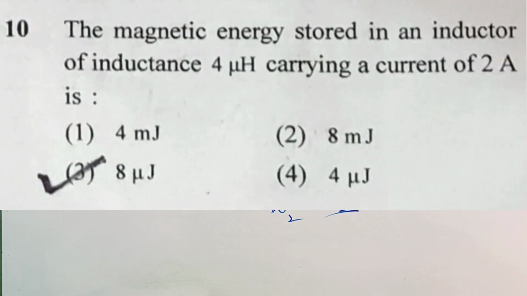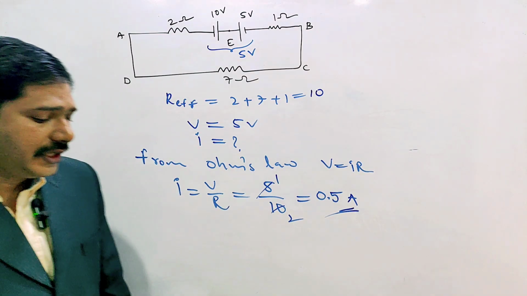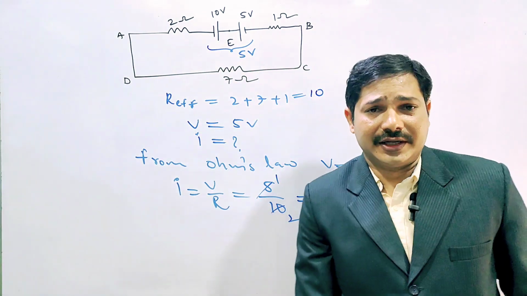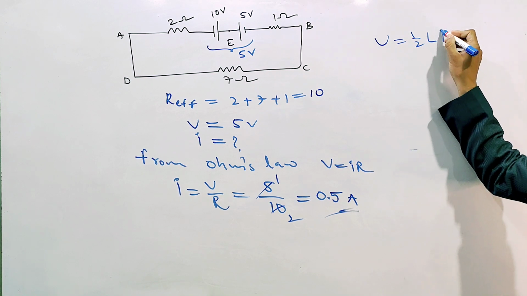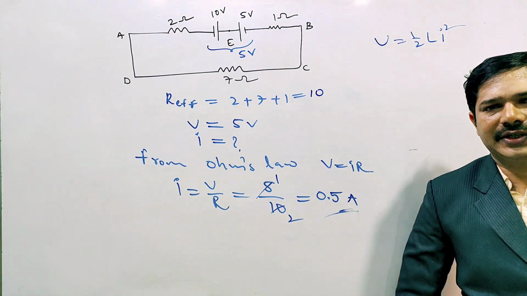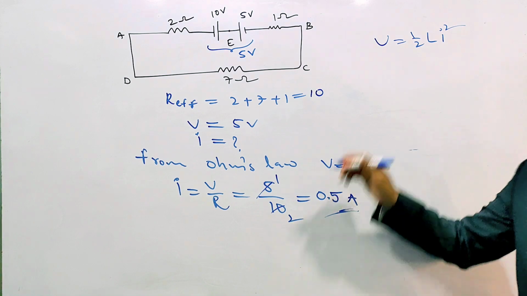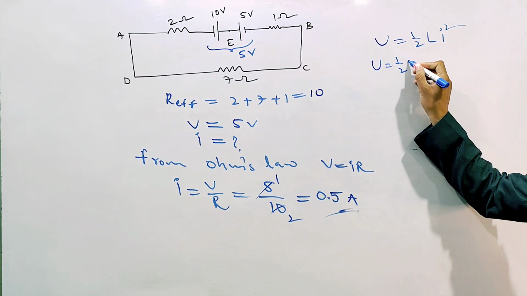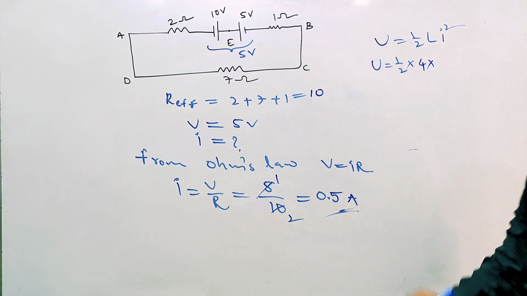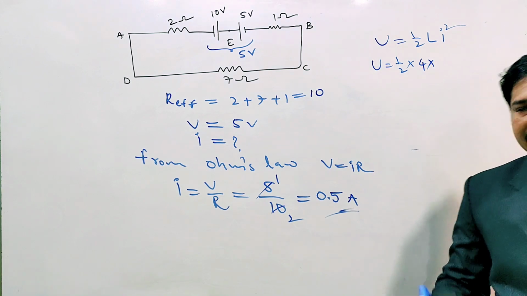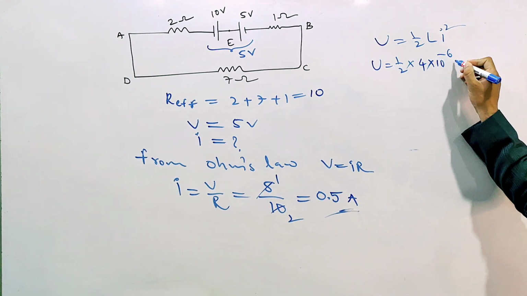The magnetic energy stored in an inductor of inductance 4 microhenry carrying a current of 2 amperes is. Magnetic energy stored in an inductor, what is the formula? U equal to half L I squared. Here U equal to half, L value given, 4 microhenry. Henry given, micro means 10 to the power of minus 6, into I squared.